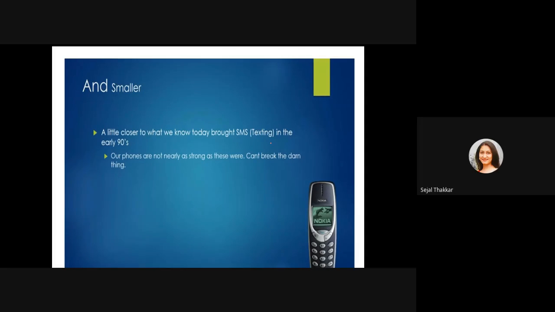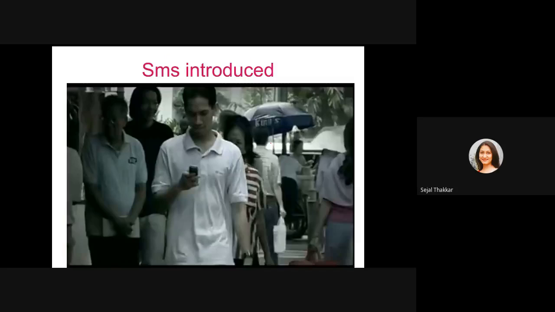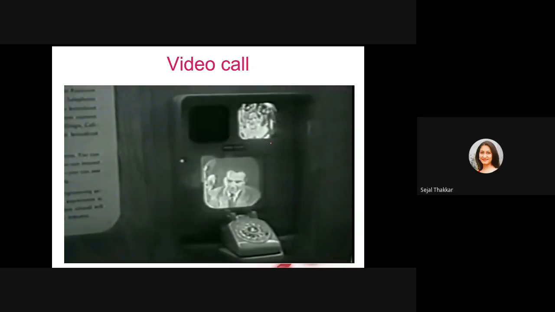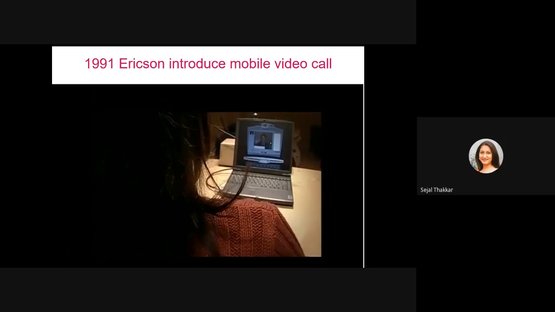After some years, in the early 90s, they started SMS, text messages. After the introduction of text messages, people started messaging each other. Then they started video calling. In 1991, Ericsson introduced the mobile video call through the computer.